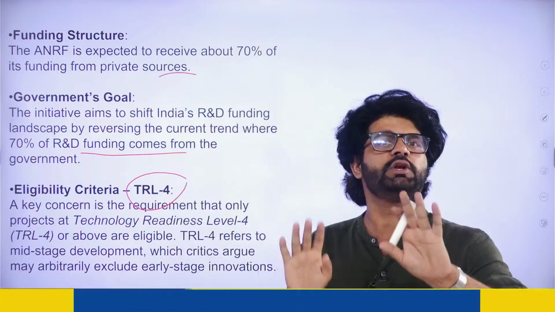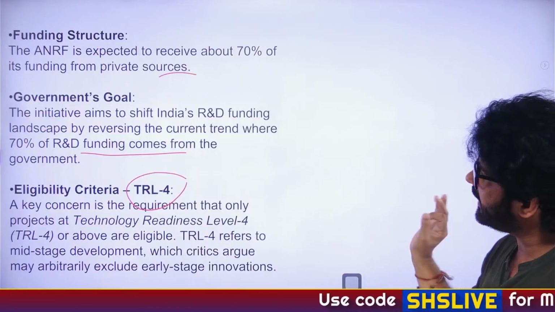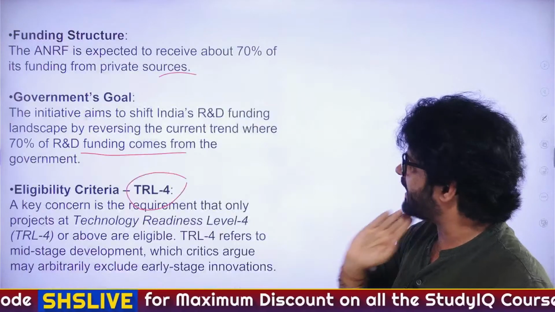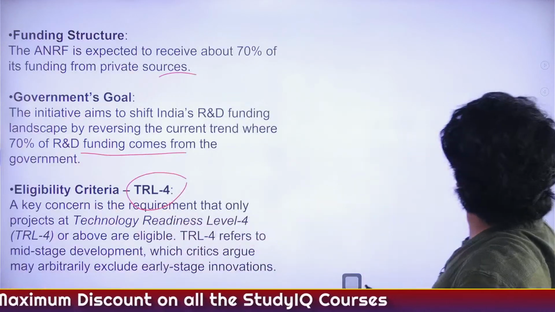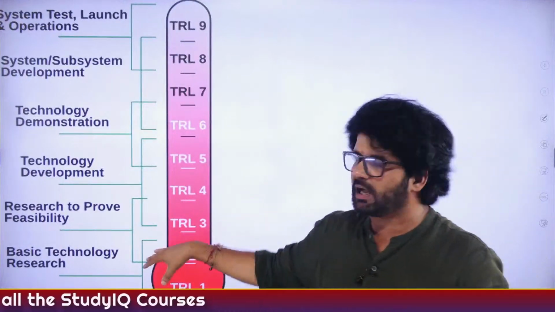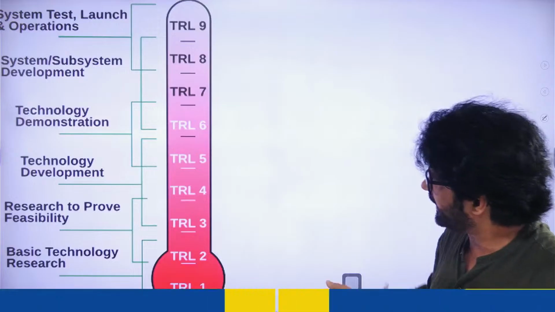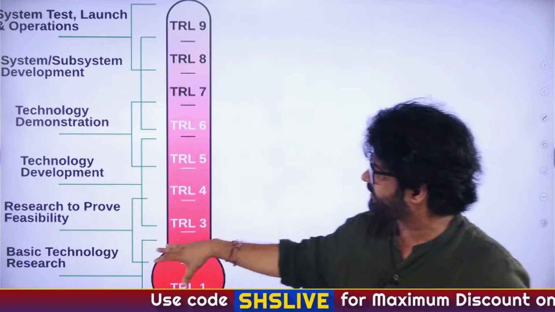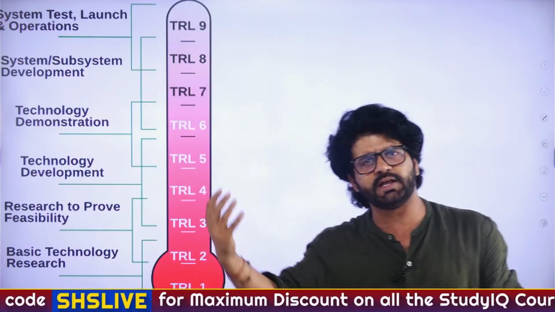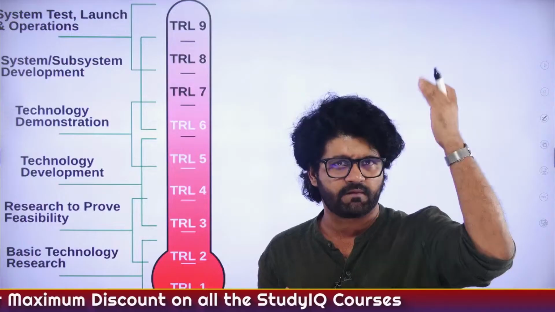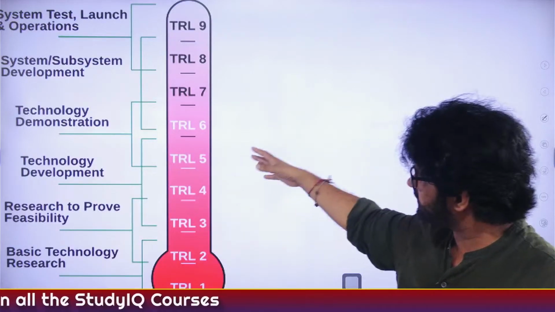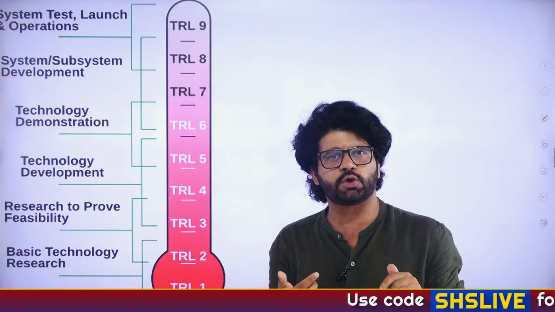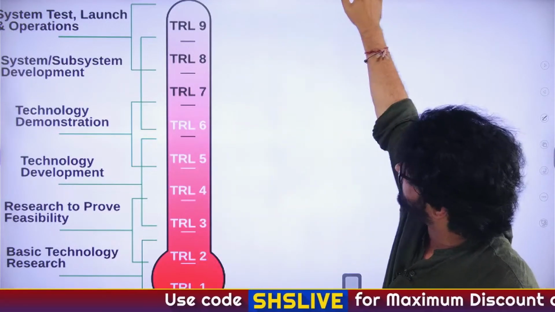Now, let's go slowly. What is TRL4? This whole TRL concept is a concept developed by NASA. Technology Readiness Level. Let's try to understand it. Let's say you are an IIT Kanpur student. You got an idea, you are developing it. Initially, when you are developing it, you are at TRL1 to TRL3 level, basic technology research. You're researching on that project, you're studying something, doing coding, C, C++, Java, anything. So you are at TRL1, TRL2, TRL3 level. And when it feels like there is a market feasibility of this particular research of mine, then you will enter into TRL4 and from there you will go on and on.